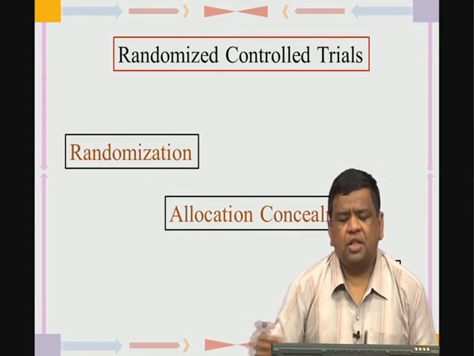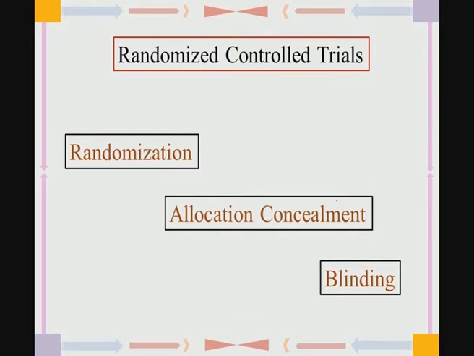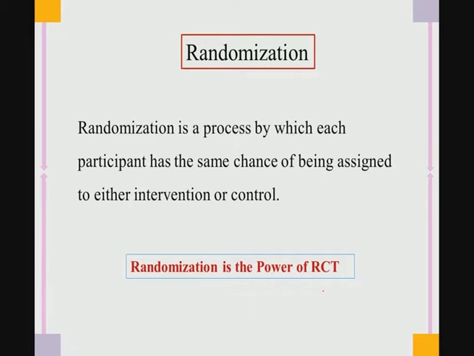reports. So, the three pillars of randomized clinical trials are: number 1 is randomization, number 2 is allocation concealment, number 3 is blinding. So, these three concepts I will take up one by one, and I will discuss in the next 3-4 slides the meaning of randomization, the meaning of allocation concealment, and the third one, blinding. As I said, these three constitute the three pillars of randomized controlled trials.